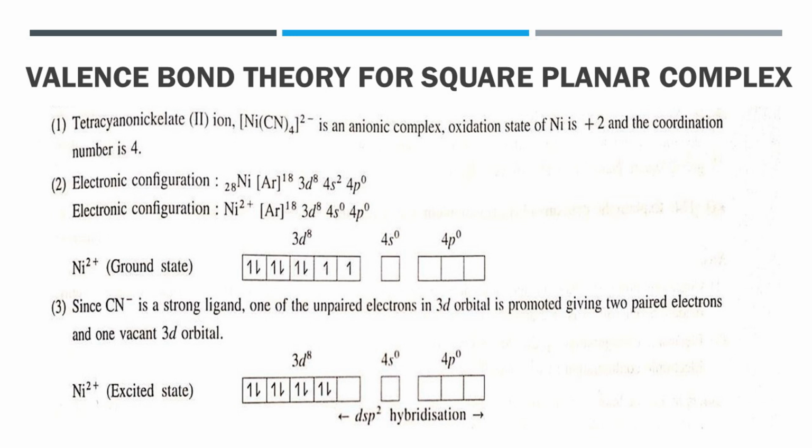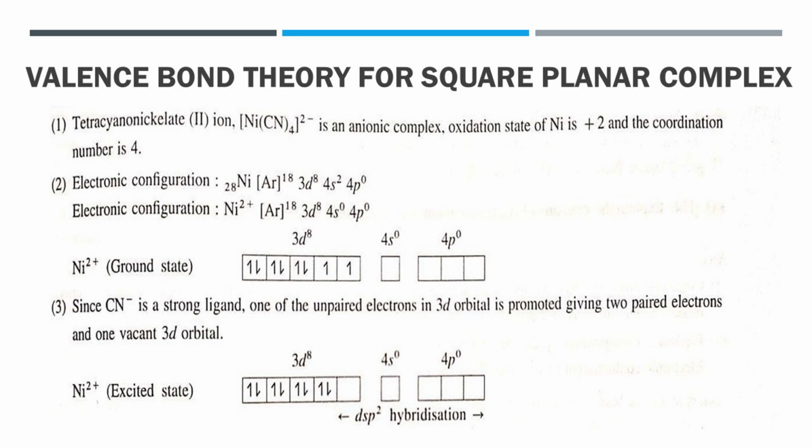As the number of cyanide ligands is 4, the number of vacant metal ion orbitals required for bonding would be 4. Again, cyanide ligand is a strong ligand.